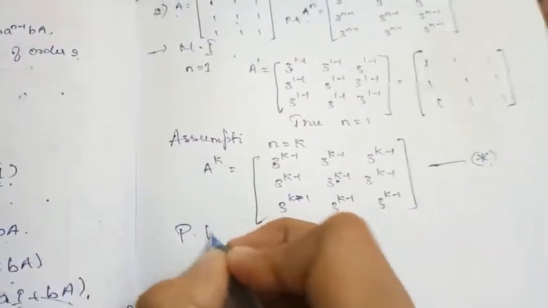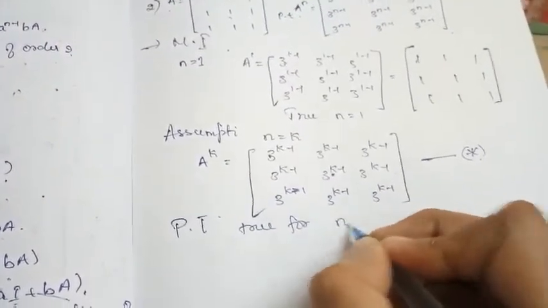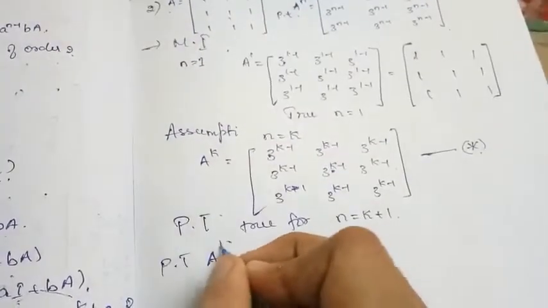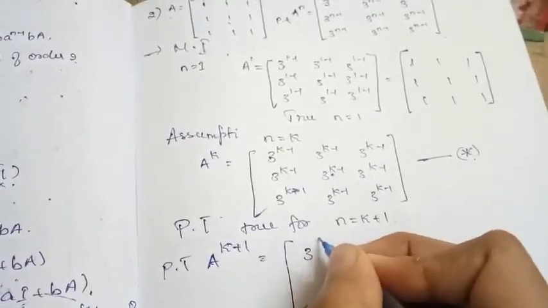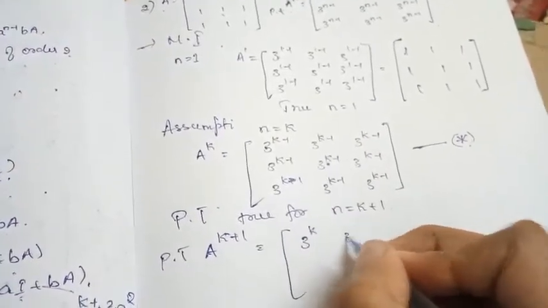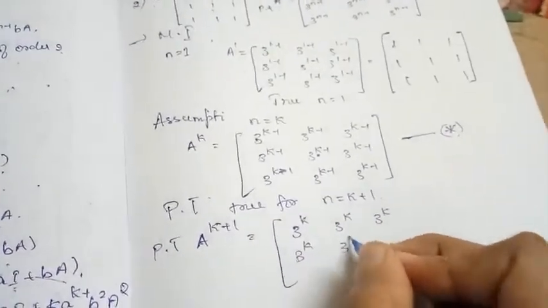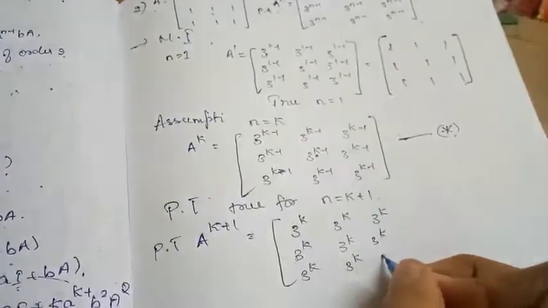Now we need to prove that the result is true for n equal to k plus 1. So what does that become? We need to prove that A to the power k plus 1 is equal to 3 to the power k plus 1 minus 1, which becomes 3 power k. That is nothing but 3 power k in each entry, distributed to each and every term. So this is what we need to prove.